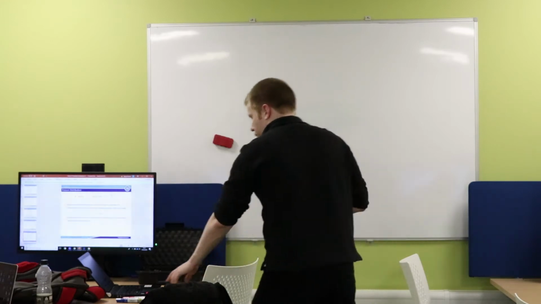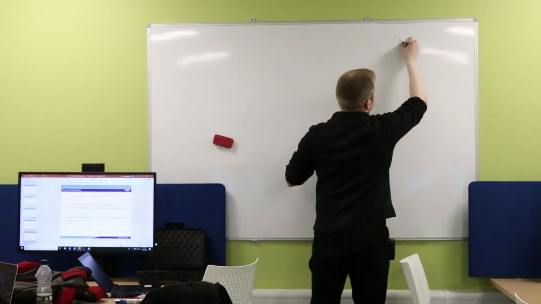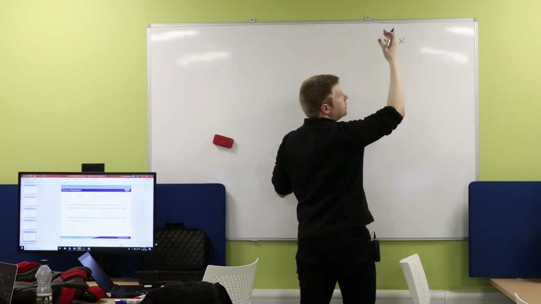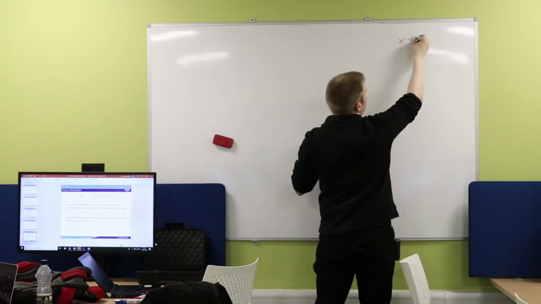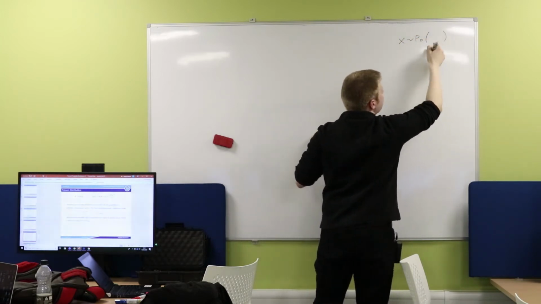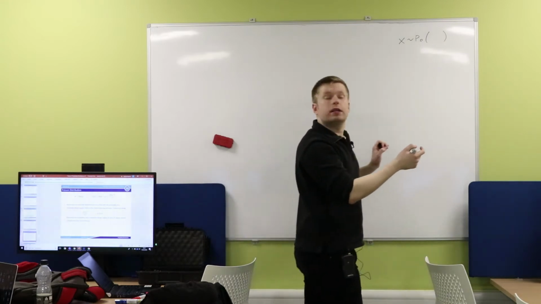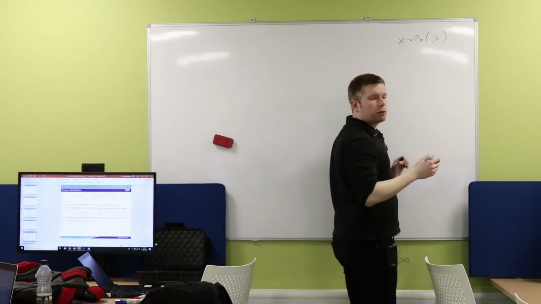So if we have a random variable x, it can be sort of anything like tweets per minute, heart rate, or whatever. We distribute it using a Poisson distribution. What's the parameter that we use? Can you remember? Lambda, perfect. And that lambda corresponds to the rate.